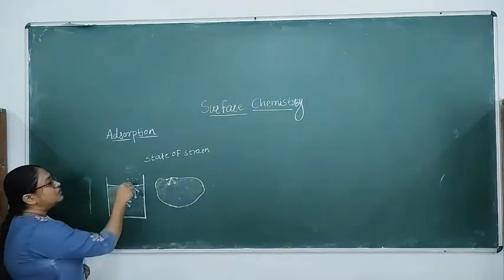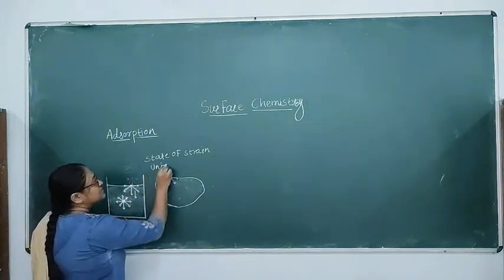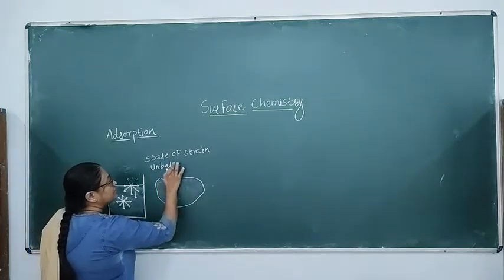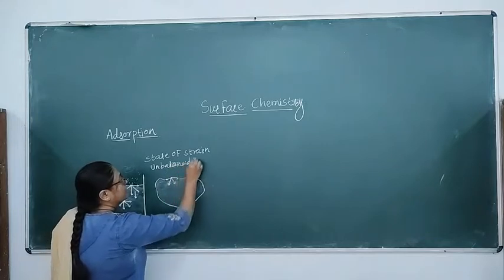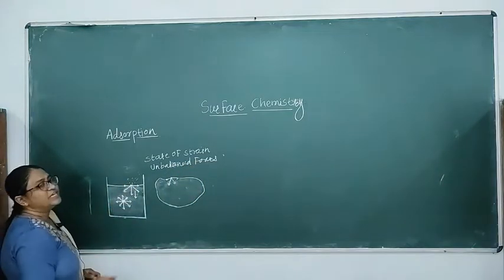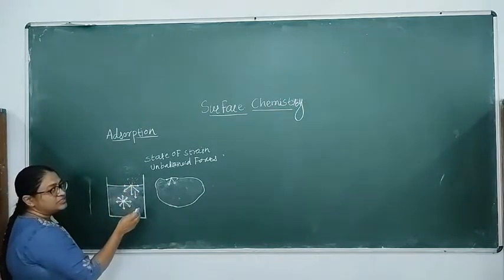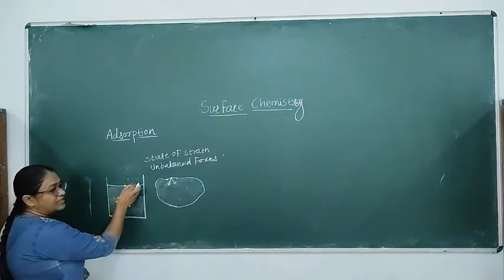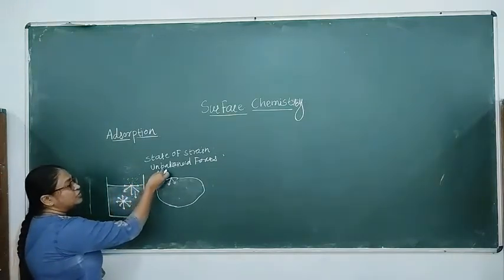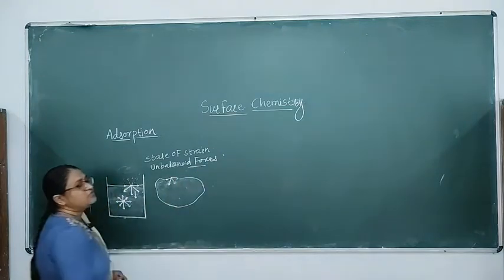And to balance these unbalanced forces, what does this molecule do? This molecule attracts the other gaseous molecules which are present in its contact, so that the unbalanced forces will get balanced.